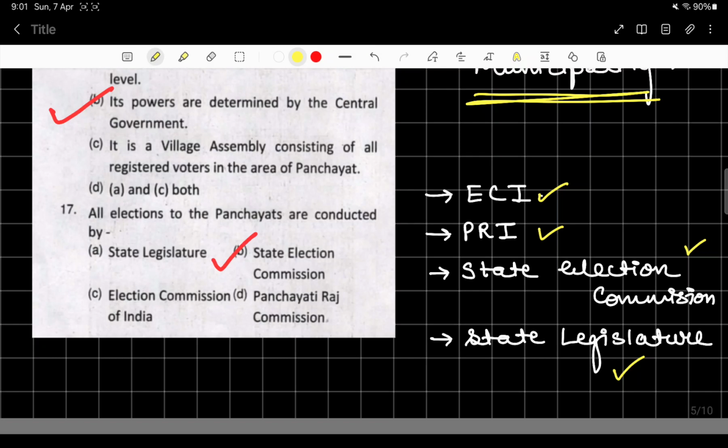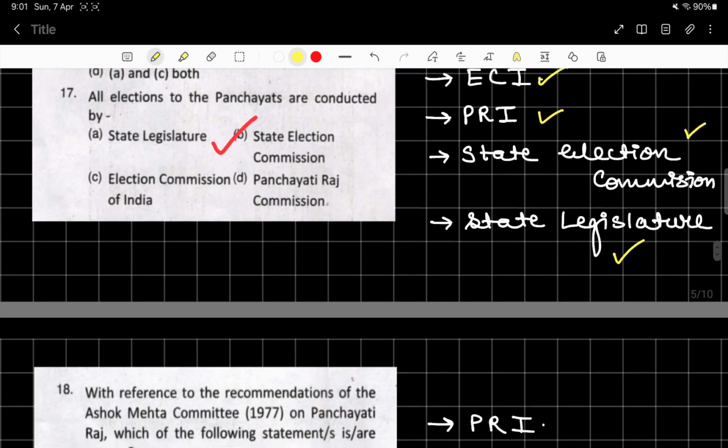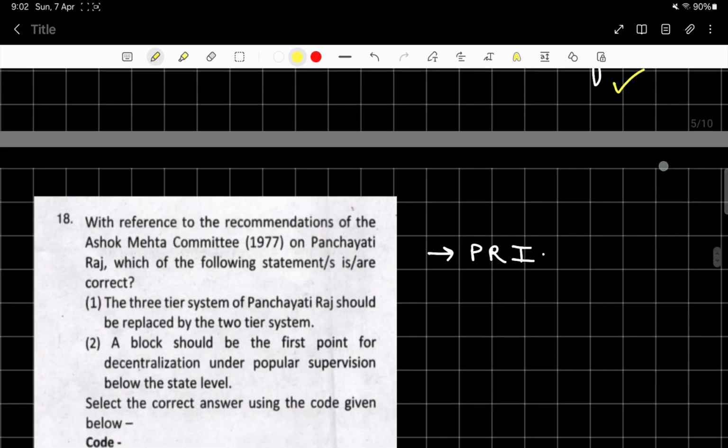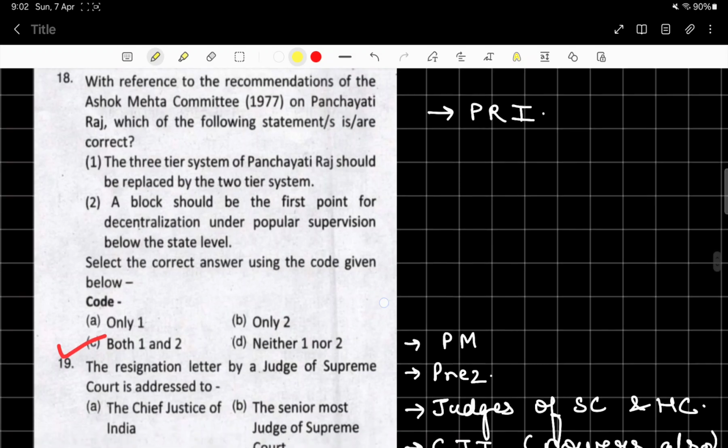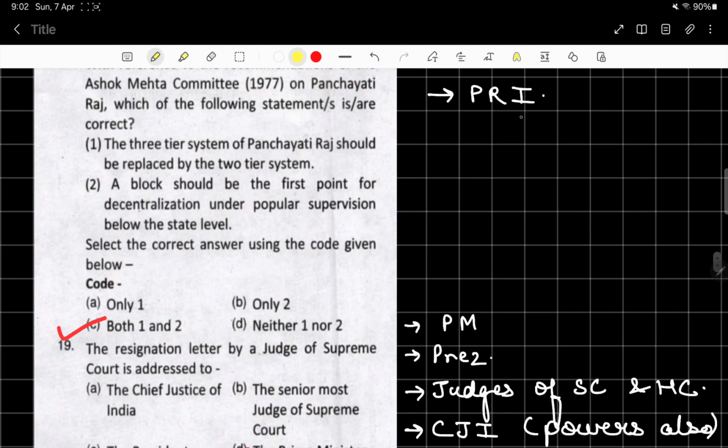All elections to the panchayats are conducted by the State Election Commission, right? क्योंकि पंचायत के elections को State Election Commission ही तो करेगा ना, because it is a which kind of body? You all will tell me up in the comment section. Panchayat is a decentralized body, so State Election Commission looks into the election of this thing. Now next is, with reference to the recommendations of the Ashok Mehta committee, again committees are of importance to us, on Panchayati Raj, which of the following statements are correct? So both the statements were correct. And Panchayati Raj institution is again important. You yourself saw that 2-3 questions were put from Panchayat itself in the paper last year.